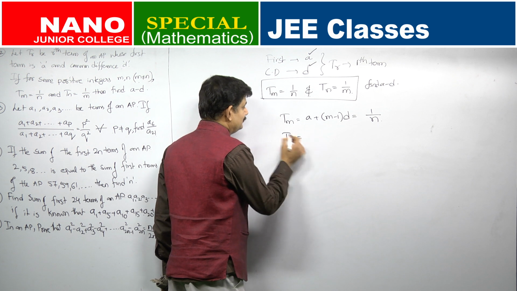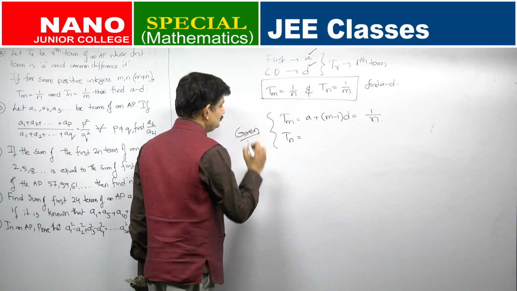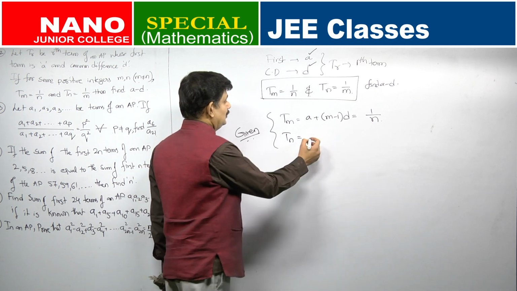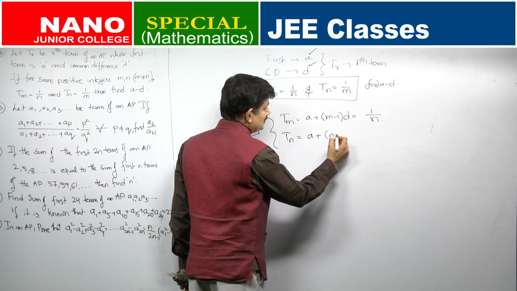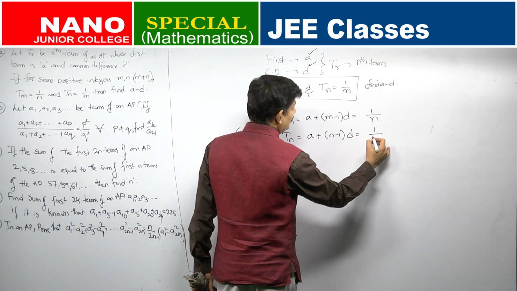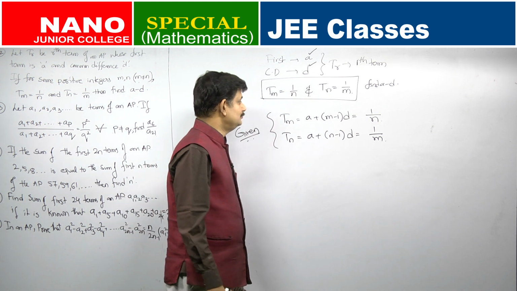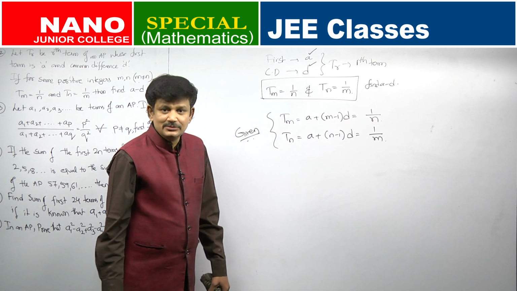Then what else is given? So, these are the two given conditions, right. Tn is given. What is it? A plus n minus 1 into D. How much is this given to be? 1 by m. And what is he asking me to find?